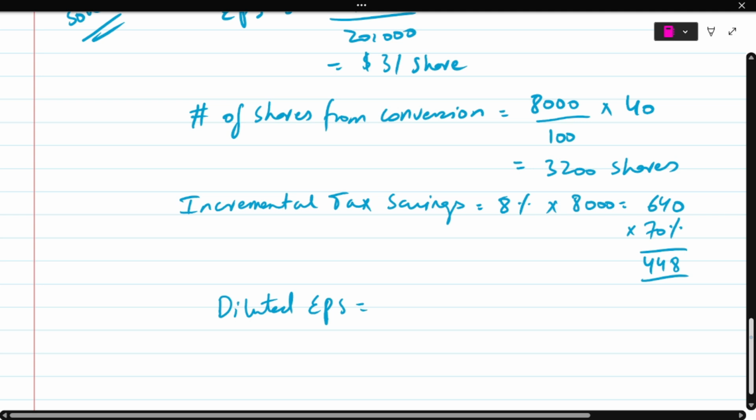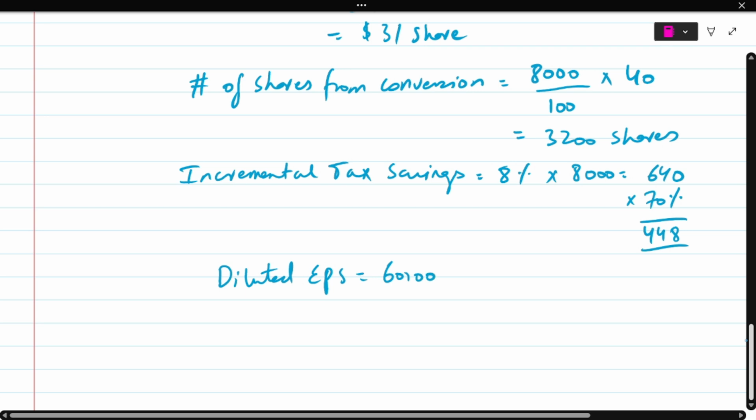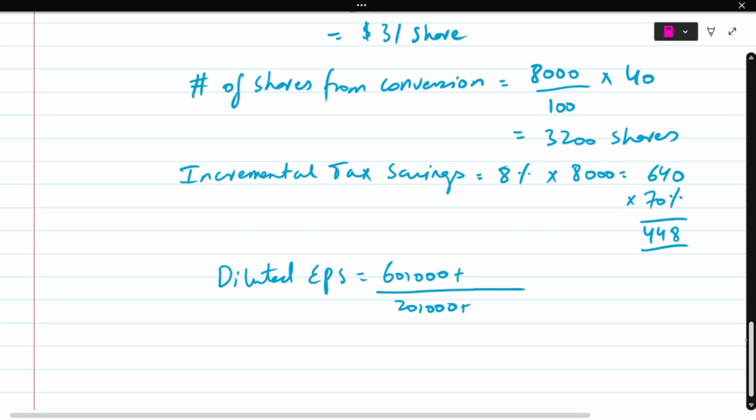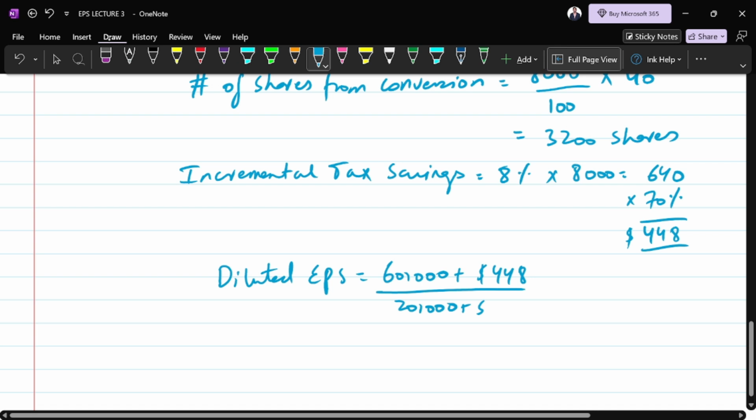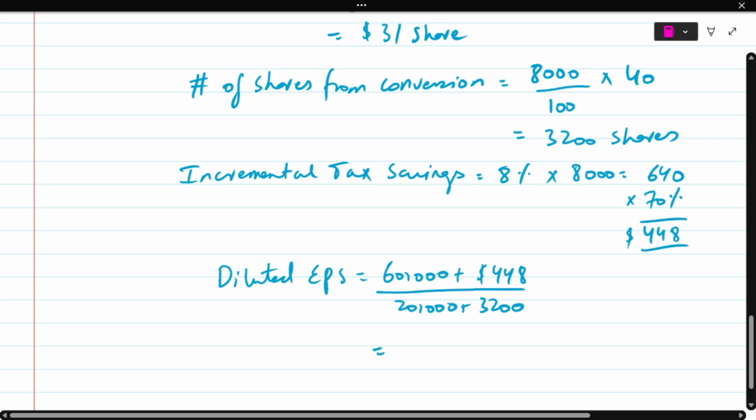So diluted EPS is equal to, what's the basic EPS? 60,000 divided by 20,000, right? And like I said before, diluted EPS is the continuation of the basic EPS. So we wrote our basic EPS. And now how much more money are we saving? 448, right? And how many shares did we get more? We got 3,200. So 60,000 plus 448 divided by 20,000 plus 3,200. So that's 2.61 dollars per share.